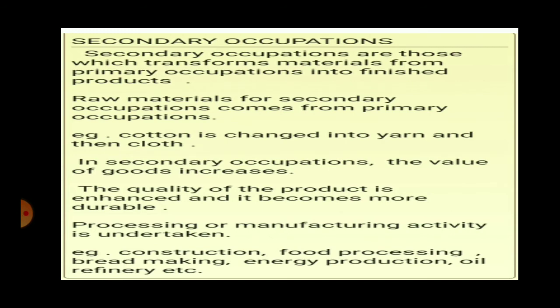For example, shrikhand, butter, cheese, and milk powder are all processed from milk.